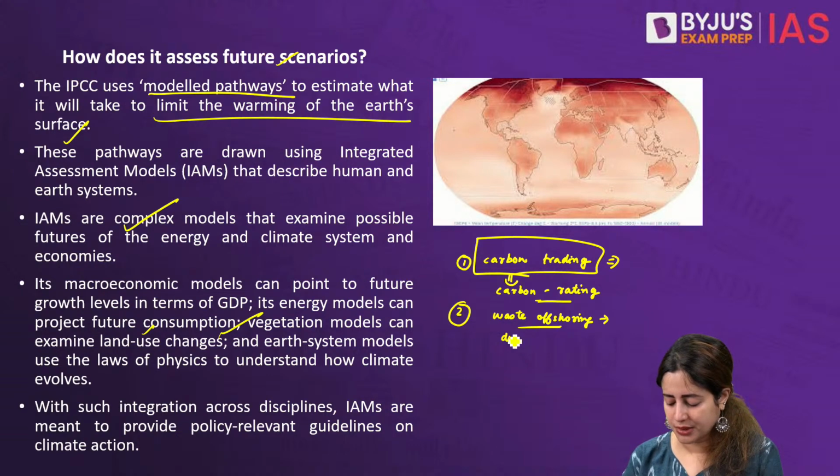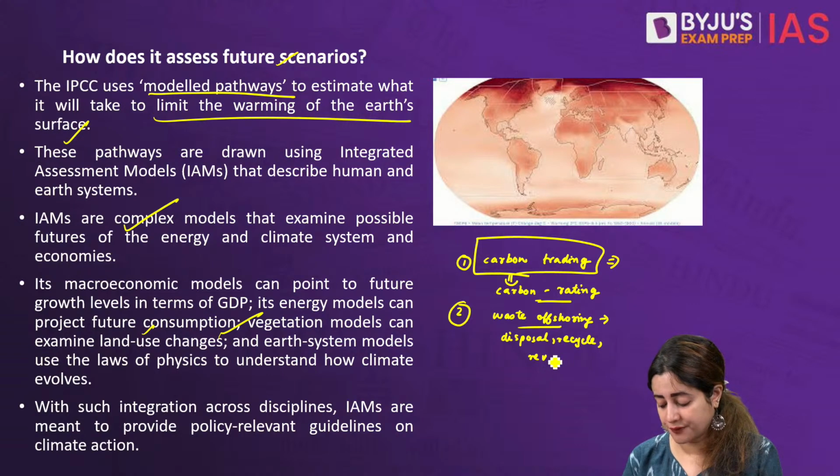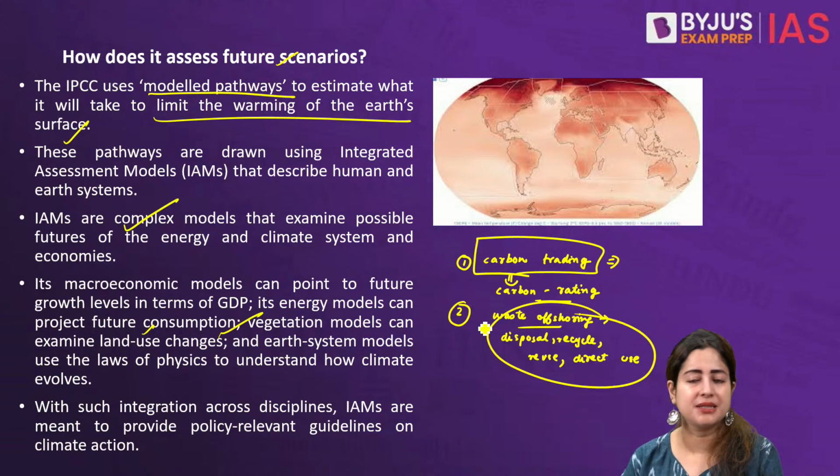They can leave it for disposal. They can recycle it if they want to. They can reuse it if they want to. Or they can simply, directly use it for certain purposes if it meets their needs. Now, typically this waste is very dangerous because not only is it very toxic, it is also carcinogenic. It also comprises heavy metals.